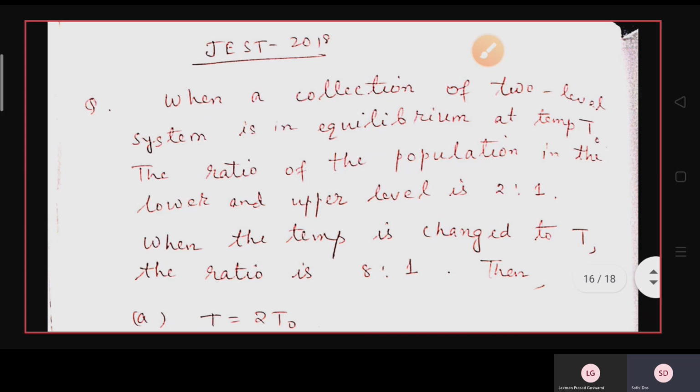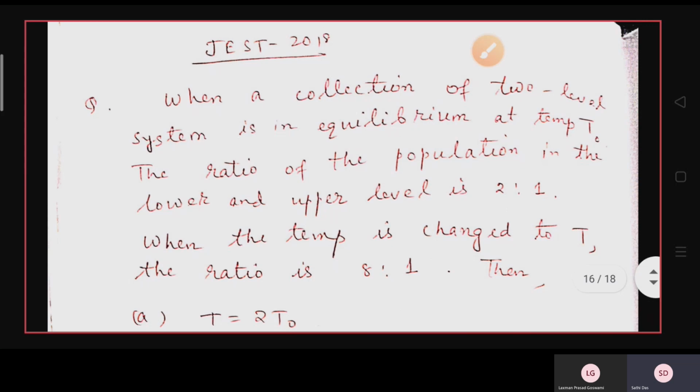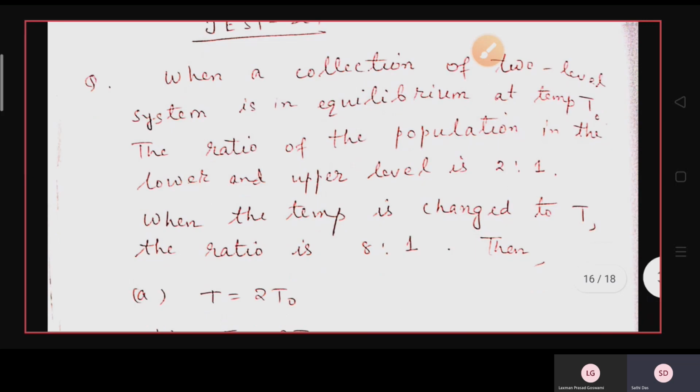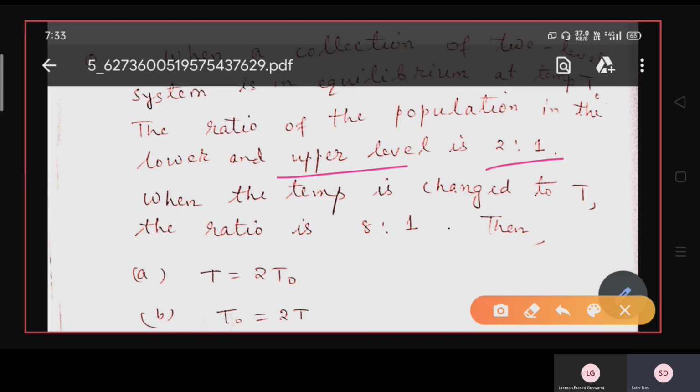Next question, and this is the last question of today's lecture: when a collection of two level systems is in equilibrium at temperature T naught, the ratio of the population in the lower and upper level is 2:1.